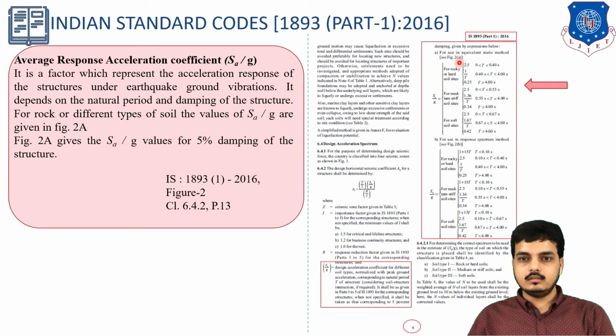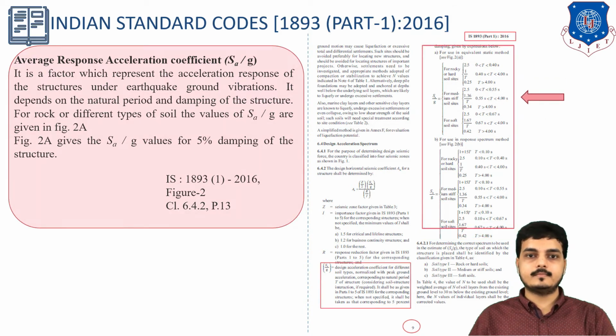You can look here, this is for rock and hard soil, this is for medium soil, and this is for soft soil. If our natural period comes between 0 to 0.40 second, then our value will be 2.5 for rock soil. How it has to be used, I will be explaining in the example. So if we are not using this graph, then we can use the equation which is given on page number 9. This B point is for response spectrum method, and this A1 is for equivalent static method. As I said, our examples will be based on the equivalent static method, so we will be using this one.